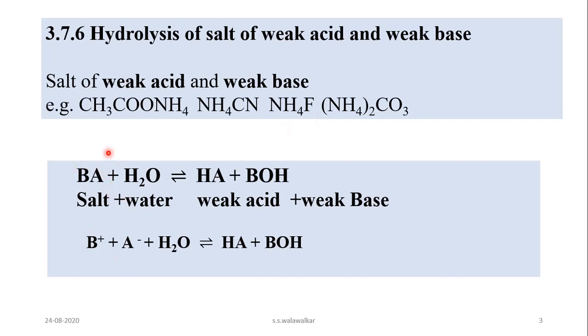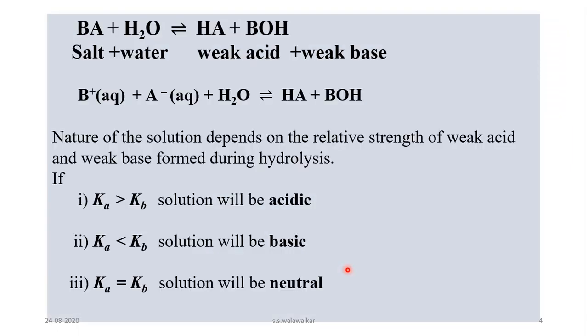In general, a salt of weak acid and weak base is represented as BA, and when this salt reacts with water, it produces weak acid HA in undissociated form and weak base, that is BOH, in the solution. In this reaction, being a salt, it dissociates completely and gives B+ ions and A- ions. Both these ions, cations as well as anions, react with water and produce weak acid and weak base during the hydrolysis process. The nature of the solution depends upon the strength of the weak acid and weak base.